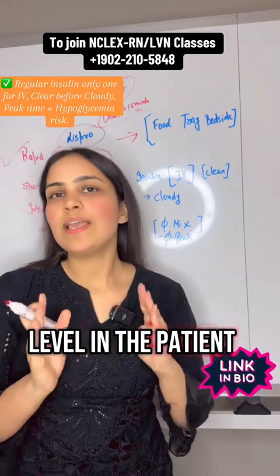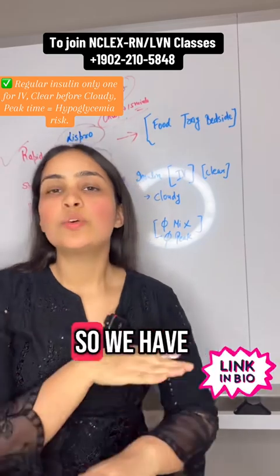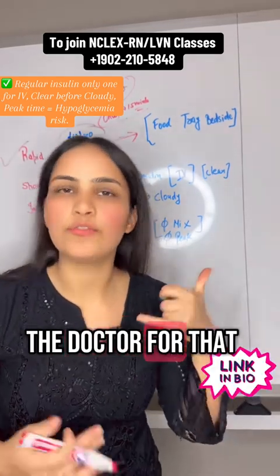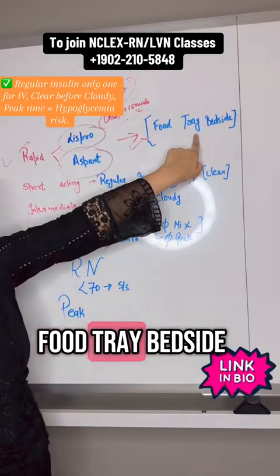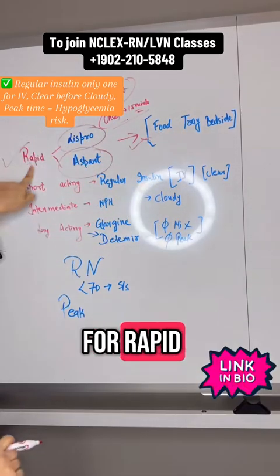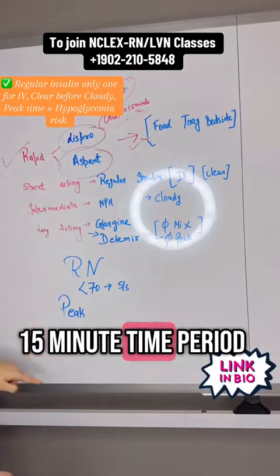If it's below 70, it means hypoglycemia, so we hold the insulin and inform the doctor. Keep that in mind. Food tray at the bedside for rapid insulin, because it starts working within 15 minutes.